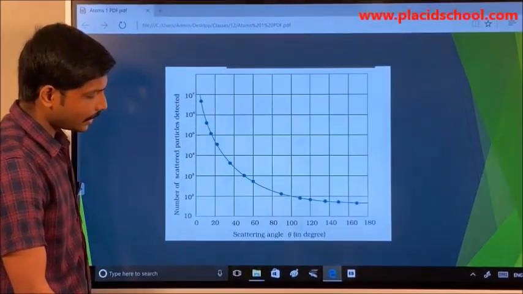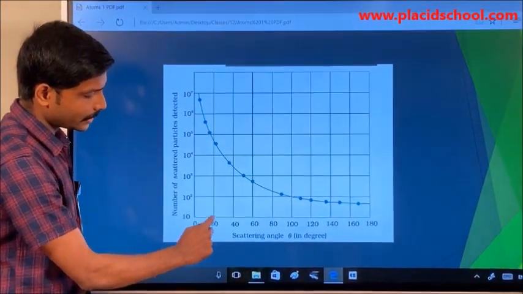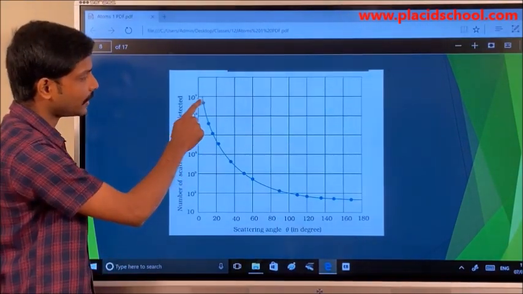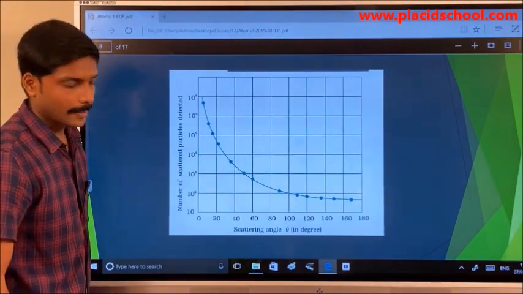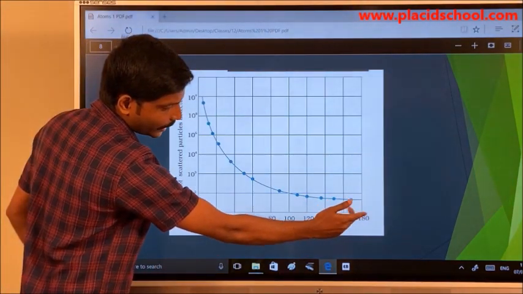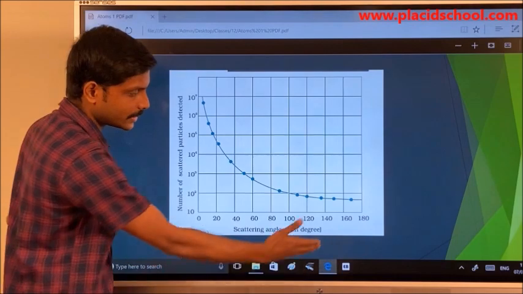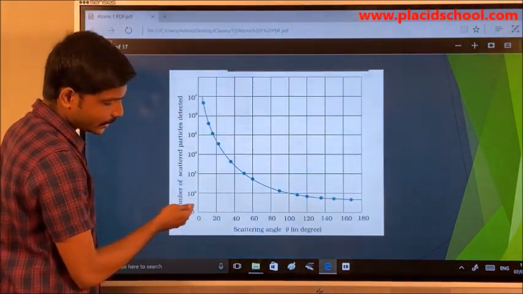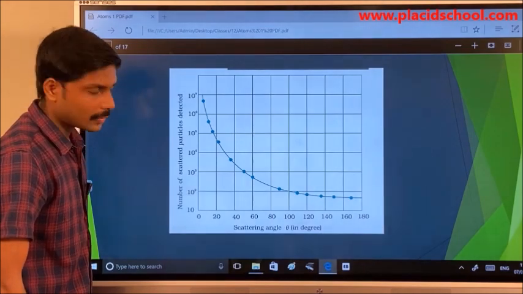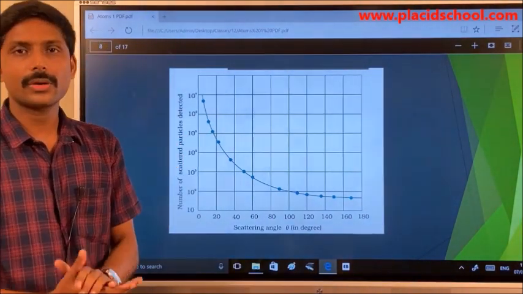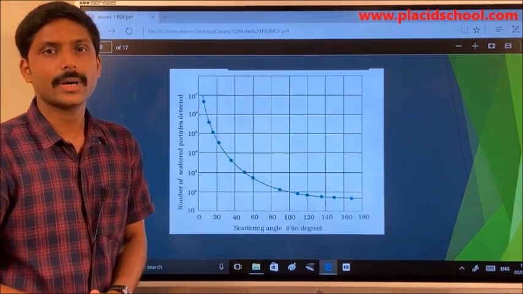If you observe the graph, for the angle theta 0 to 20, the number of particles observed is of the order of 10 to the power of 7. Whereas if you come to theta values of 160 and 180, the number of particles is very small. What does this mean? Most of the particles are moving without any change in their path.